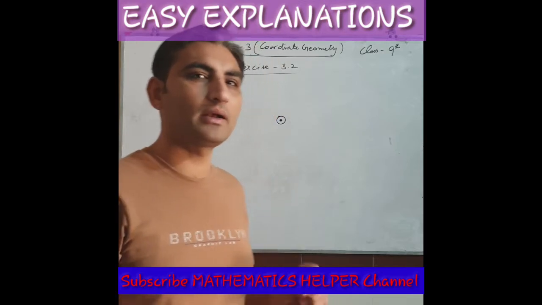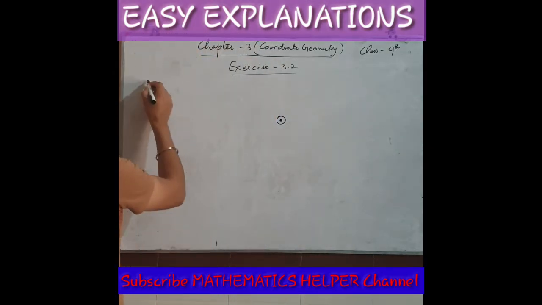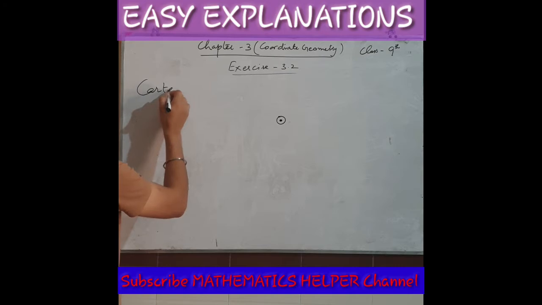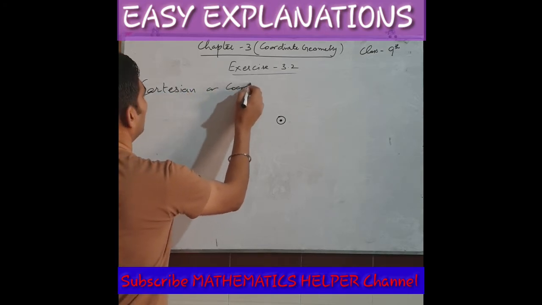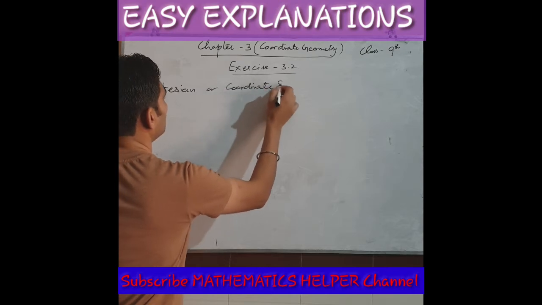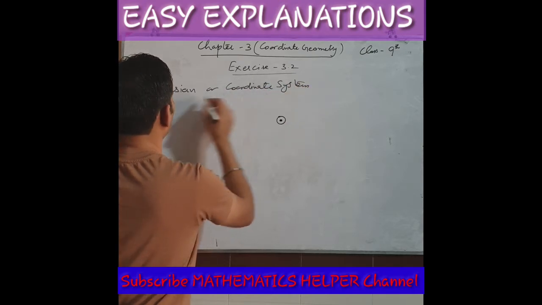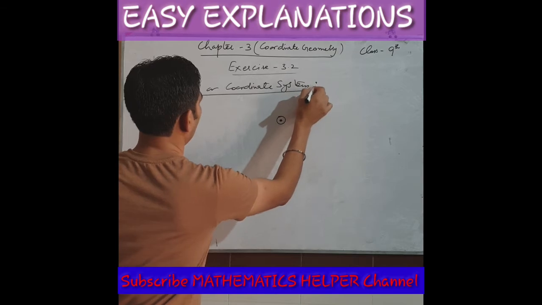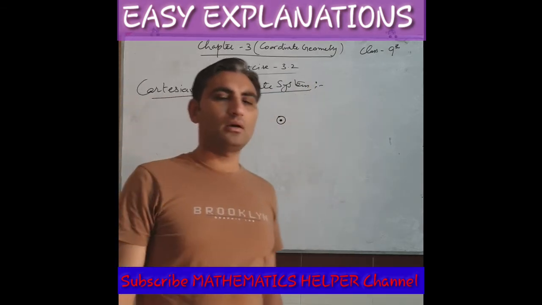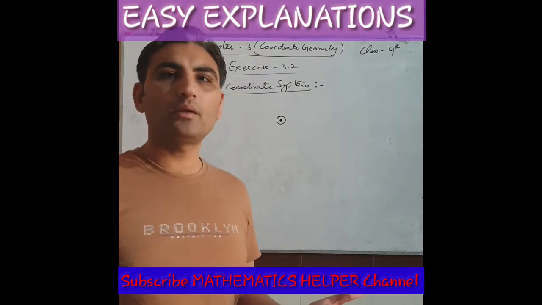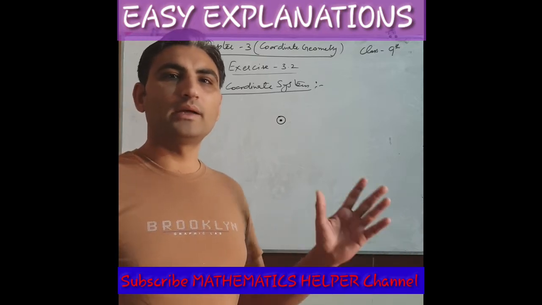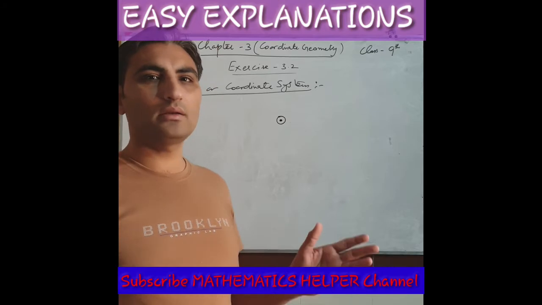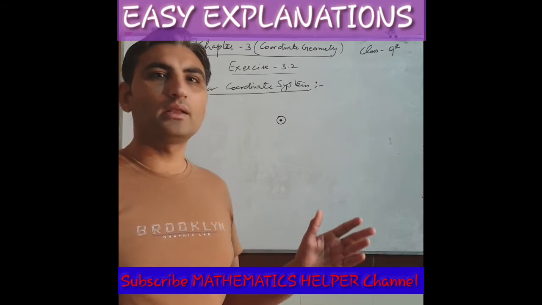So we will mark the definition here. A system which helps to locate the position of any point on a plane is called a Cartesian system or coordinate system.